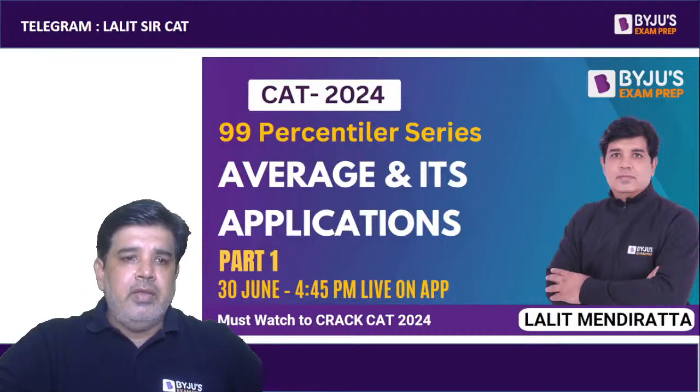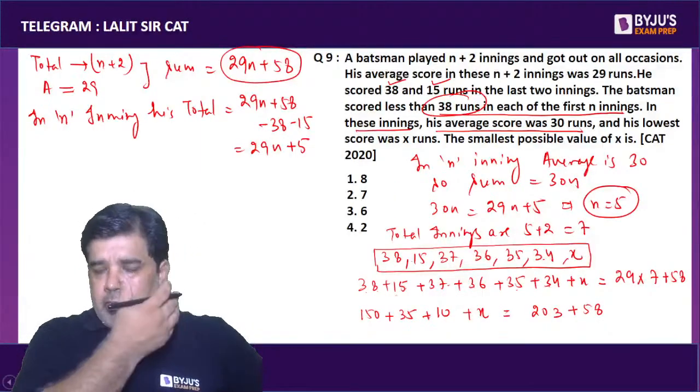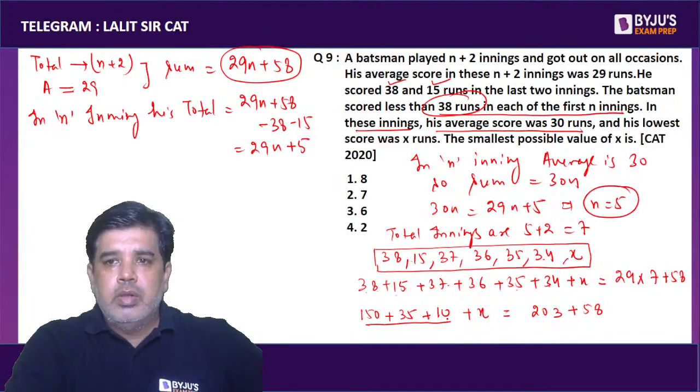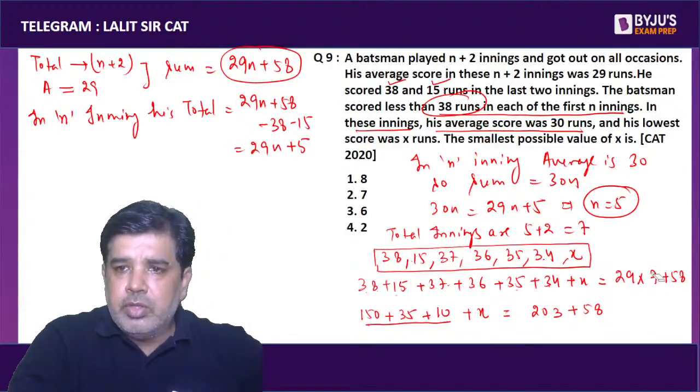But n is 5, not 7. Let me change this value to 5.